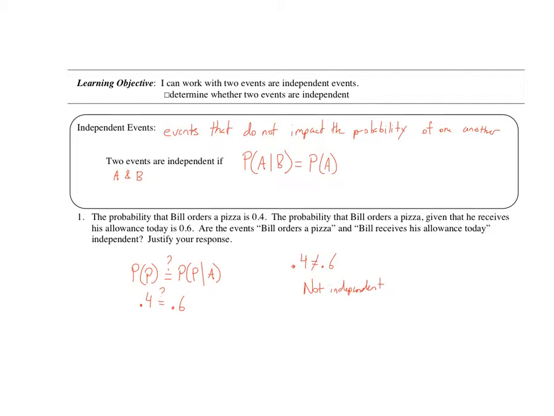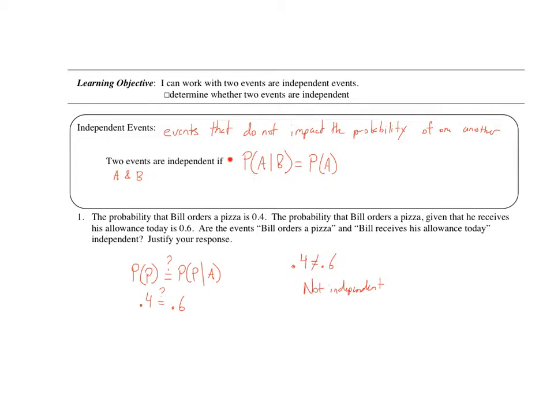In the probability game we played to start this unit, the fact that the probability of A would not change with the previous probability of B event occurring, that's like the dice game. The dice game was independent. No dice roll impacted the next dice roll. However, the card game, if certain cards were played beforehand, that impacted the probability of other cards being drawn later on in the game. The second game, the card game, was not independent.